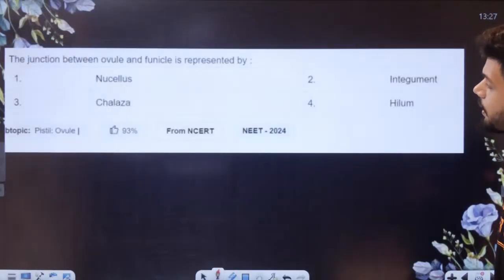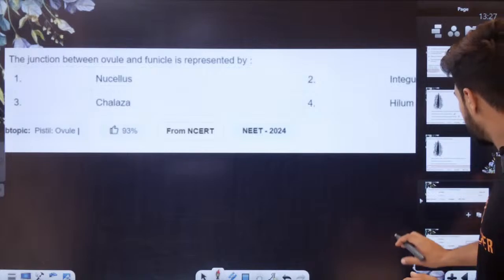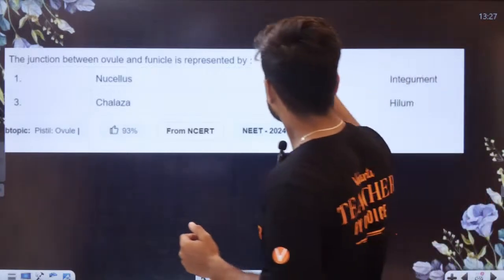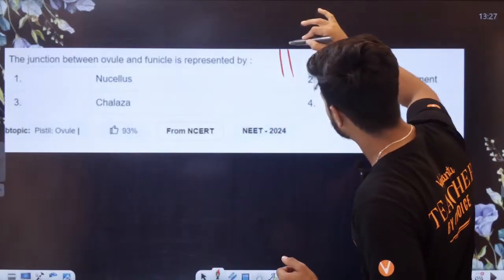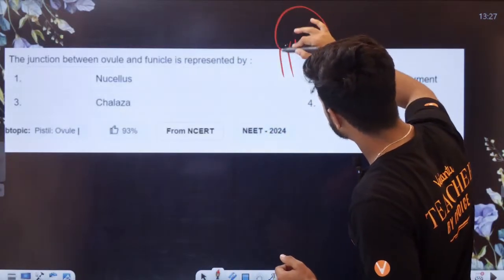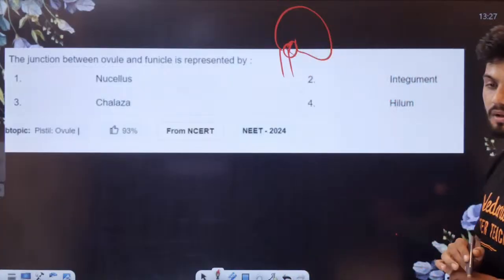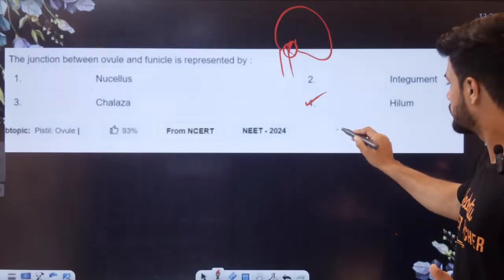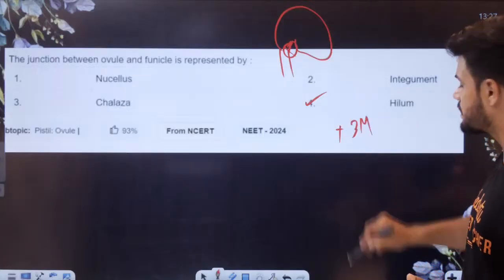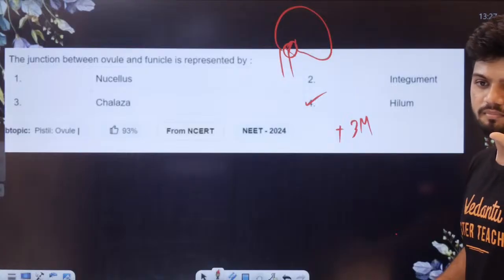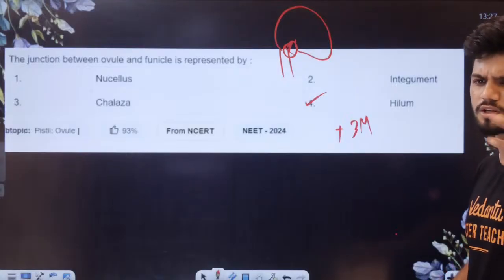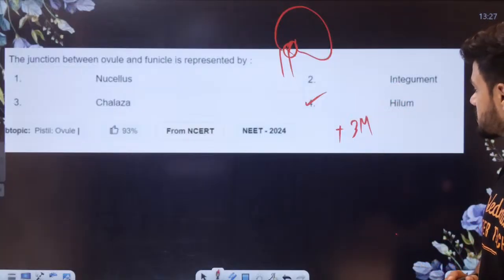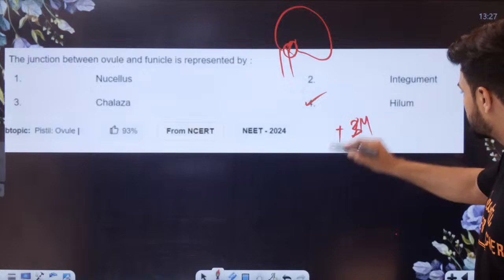Next question, students. The junction between ovule and funicle. This is the small junction. If this is the funicle, this is the ovule here. What is this junction called? Hilum. So, plus 3 marks. Every right answer is 1 mark, not 4 marks, too difficult to calculate. Very simple.